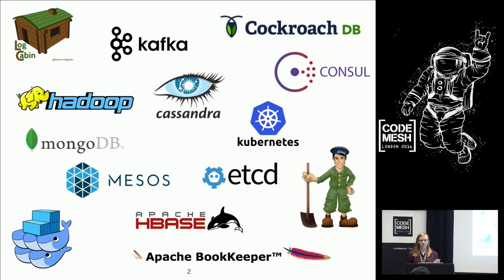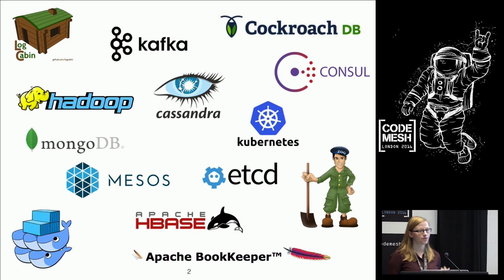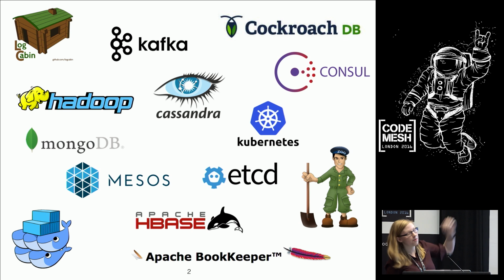So when I say distributed consensus, these are the kind of projects that often come to people's minds. And I think most of you will recognize at least one or two things on here. We have things like Zookeeper, which is a tried and tested system that uses distributed consensus underneath. And then we've got newer things like Log Cabin, which is the reference implementation for Raft. We heard earlier today from CockroachDB, and people have been talking about Cassandra, which has some components that use consensus underneath. Then we've got container orchestration solutions. So these are things like Kubernetes, Docker Swarm, and Mesos that also use consensus.